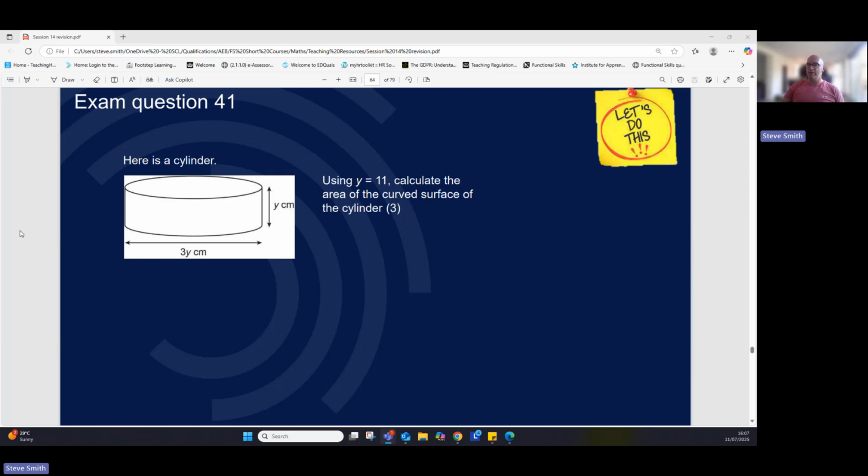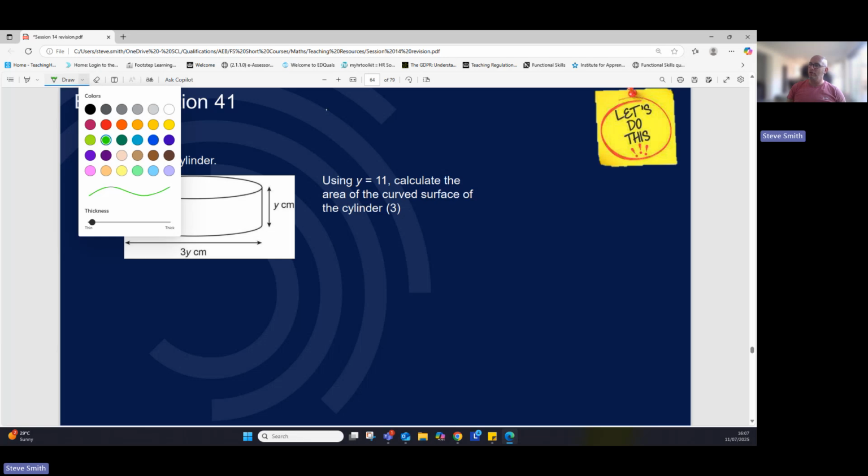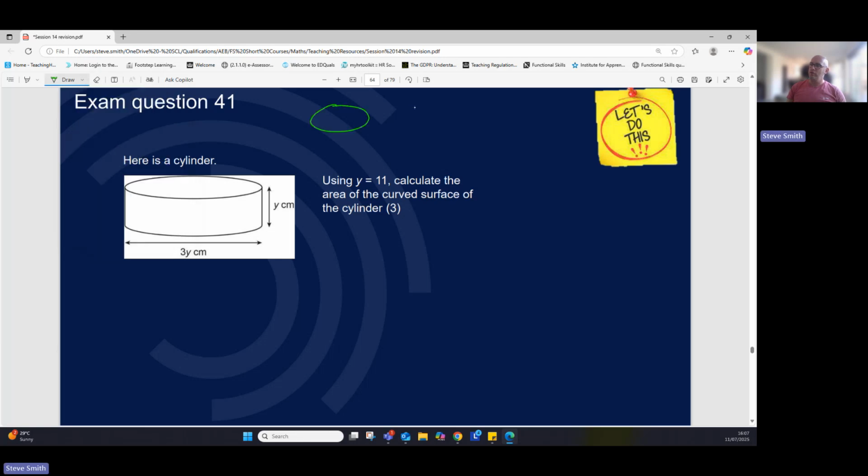What I would say about cylinder questions is, if we know what the formulas are for circles, then we know what the formulas are for a cylinder. Right, well, I'm going to do the pizza topping. Therefore, that's the area.